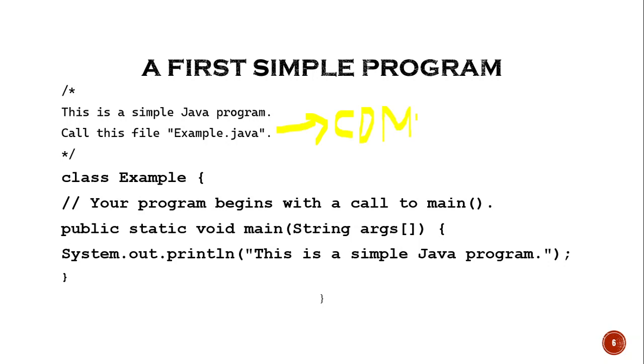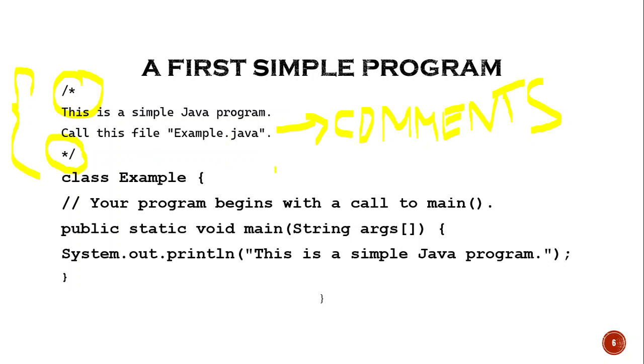Now one thing you can observe here, it is a multi-line comment, that is, it has more than one line. So remember friends, in Java, whenever you want to write comments in more than one line, you will be using this syntax, a slash followed by a star, and a star followed by a slash. Okay, so I hope this portion is clear. This portion is nothing but the comments.